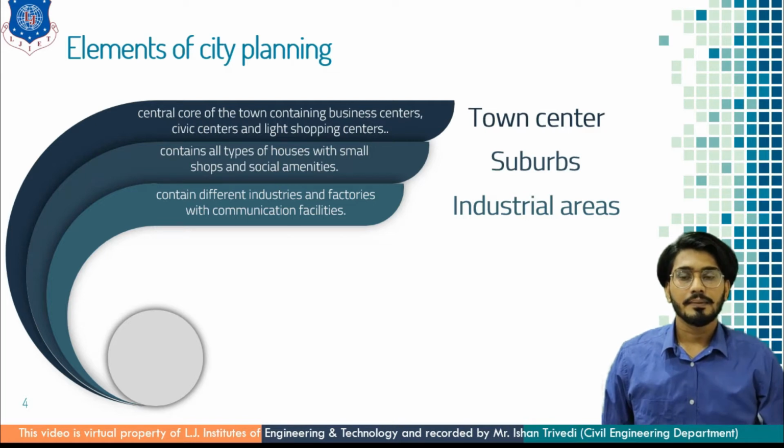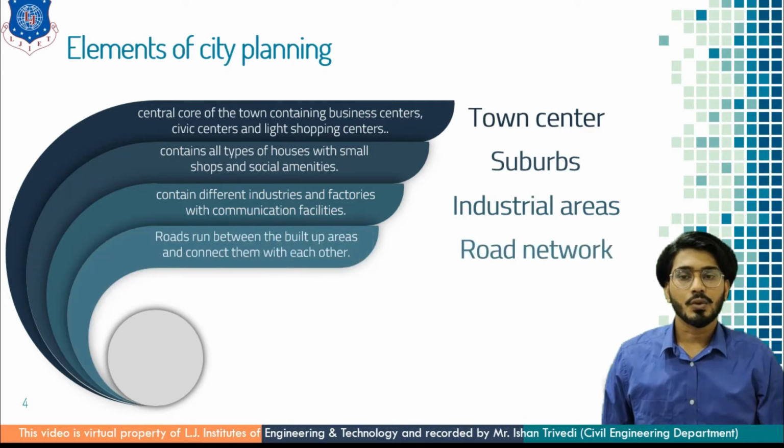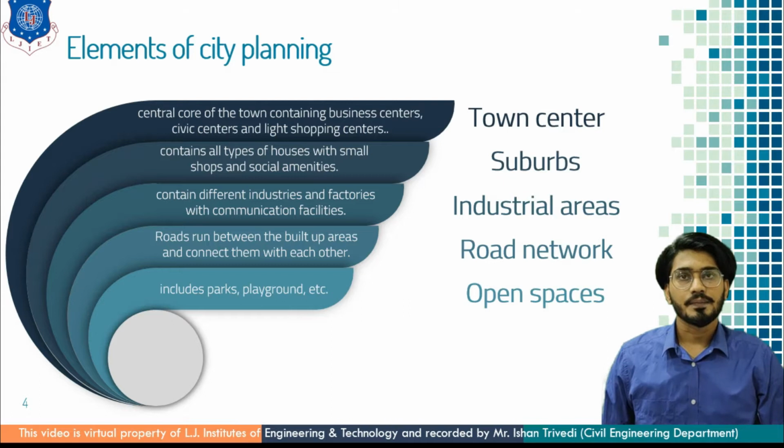Next is road network. As we have seen, roads run between the built up areas and connect them with each other. Two important locations are connected by means of roads. And the last is open space. This includes parks and playgrounds of a city. So these are the elements which exist in a town.